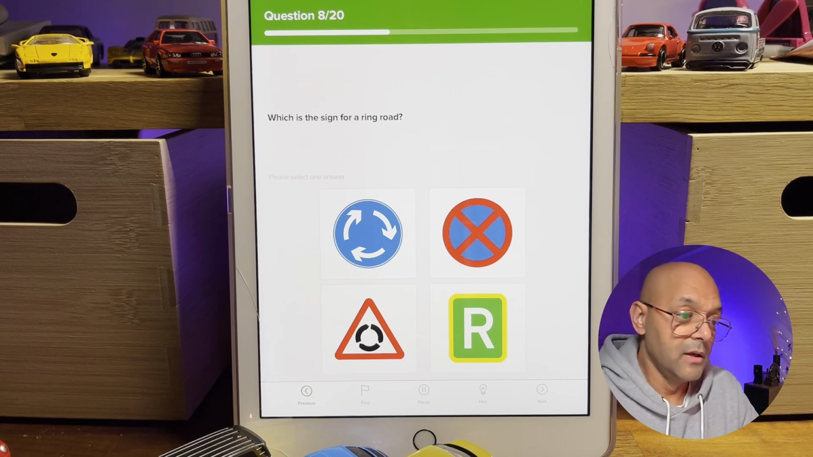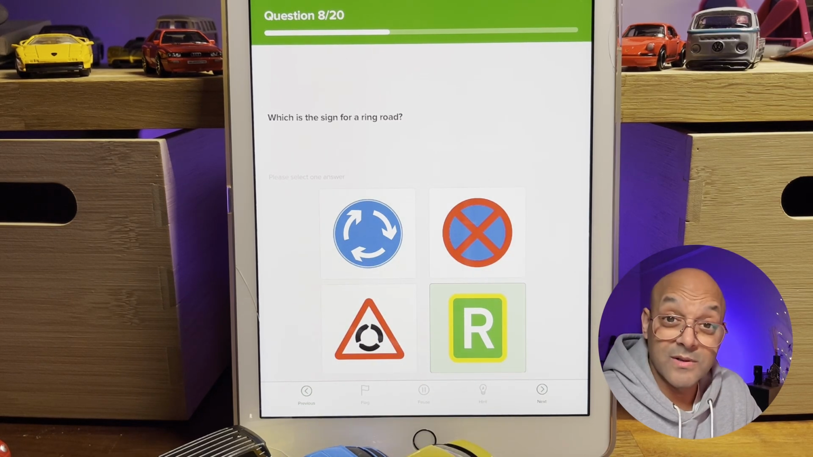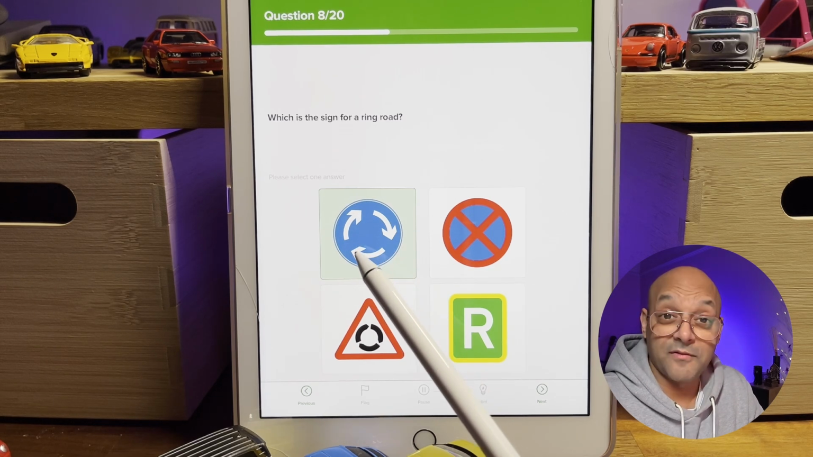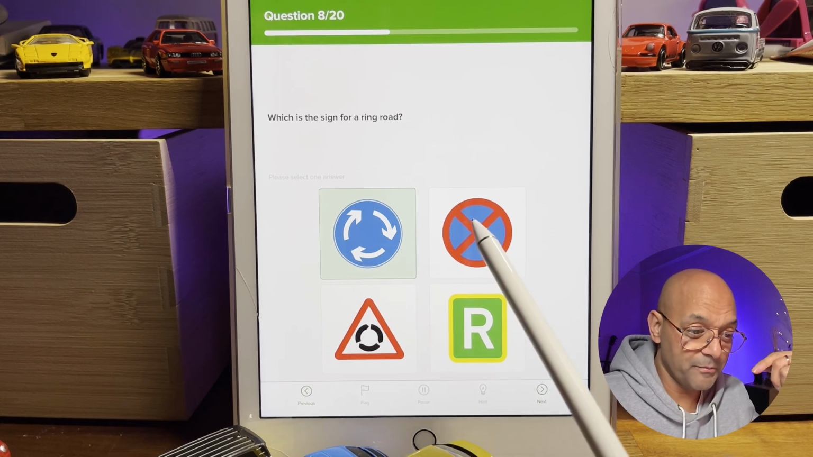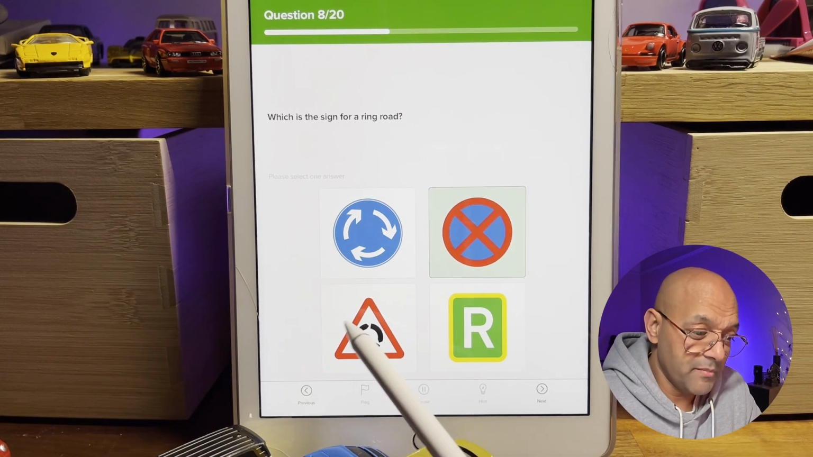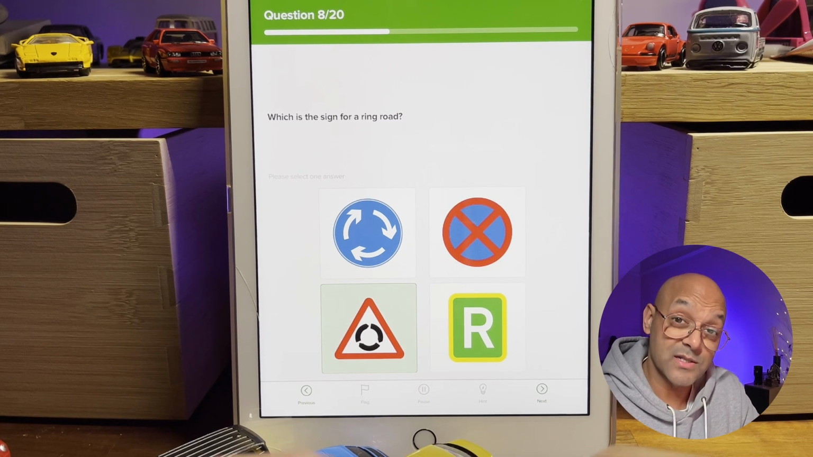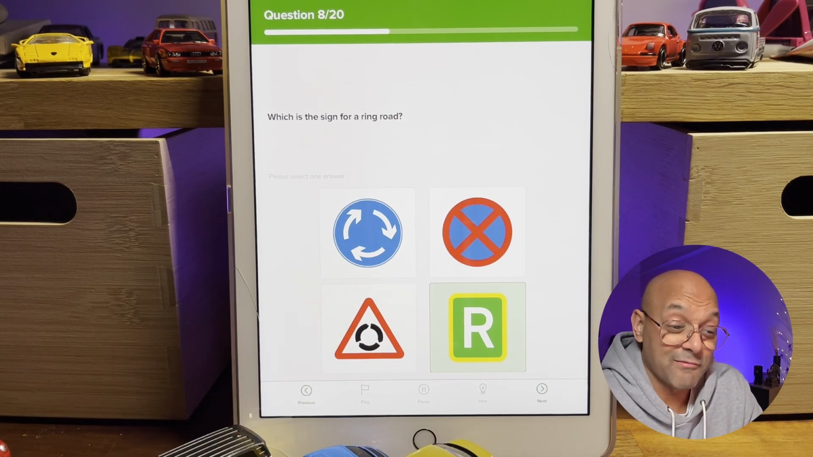Let's move on to the next question. Question number 8. Which is the sign for a ring road? A, B, C, or D? Again, this is a really simple one. A ring road, we know this one. In fact, can you guess what this one is? Mini roundabout. Can you guess what this one is? Yep, no stopping. C, again, it's a hazard warning sign, and it's warning us there's a roundabout coming up ahead. That leaves one option, A, ring road. Easy one.